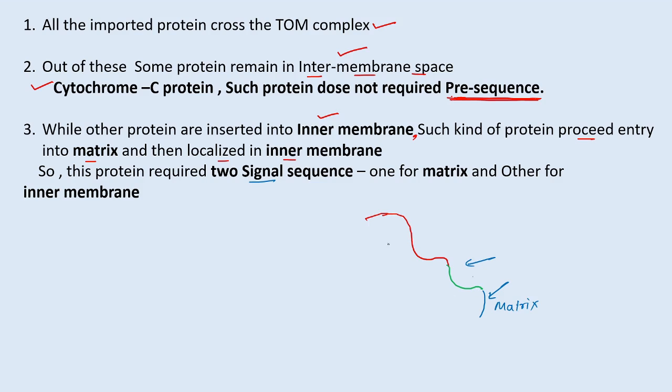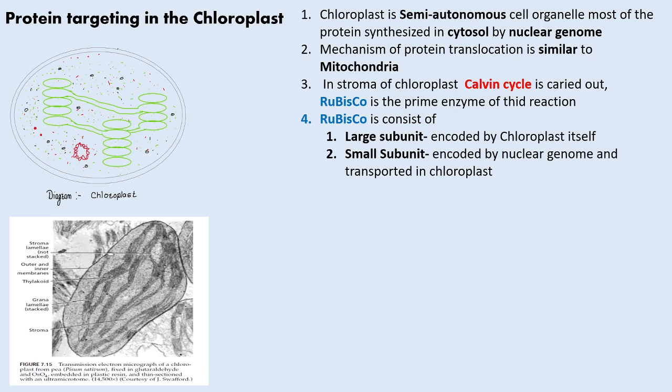When these particular proteins enter into the matrix, this pre-sequence for the matrix gets cleaved, and then this green colored pre-sequence helps the localization of this protein into the inner membrane of the mitochondria. So this is all about the mitochondrial translocation of the proteins.